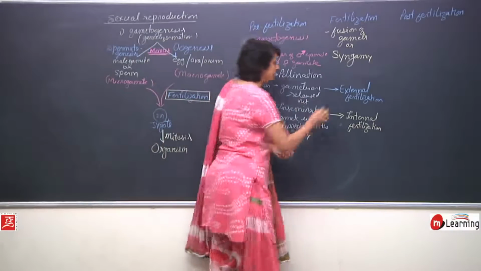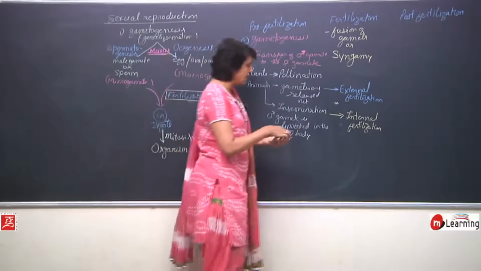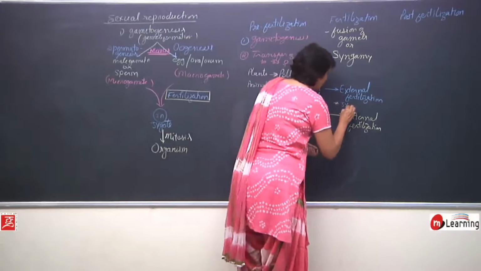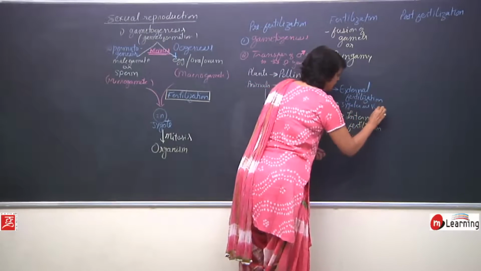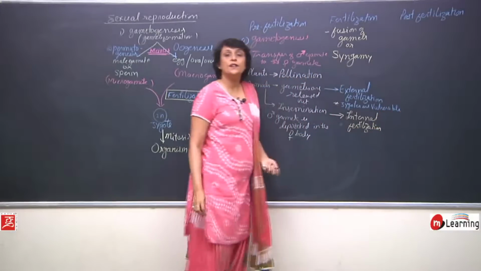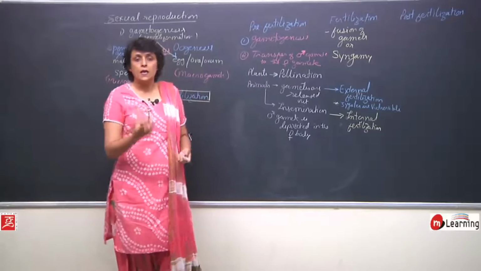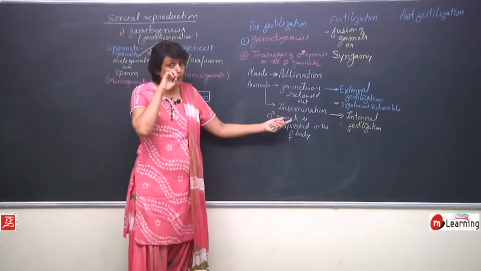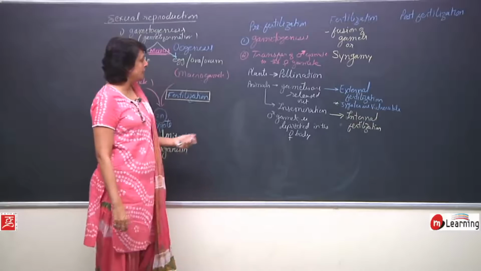So, there is a negative thing about external fertilization, that the zygotes are vulnerable, whereas in internal fertilization, because they are in the body or maybe covered with a shell, they are safer.